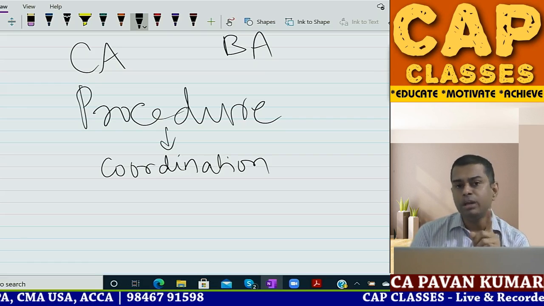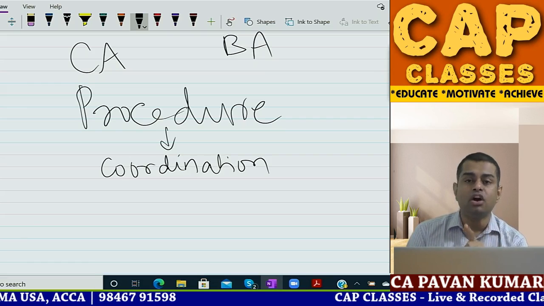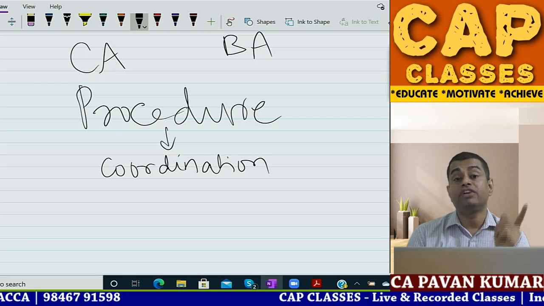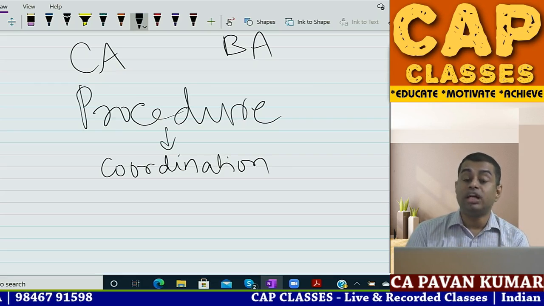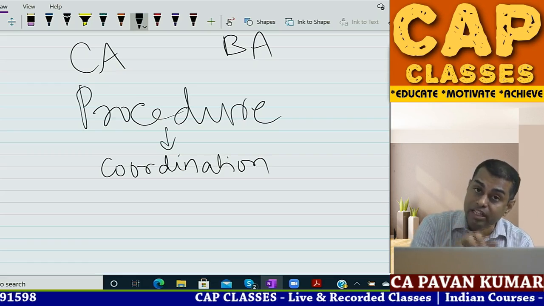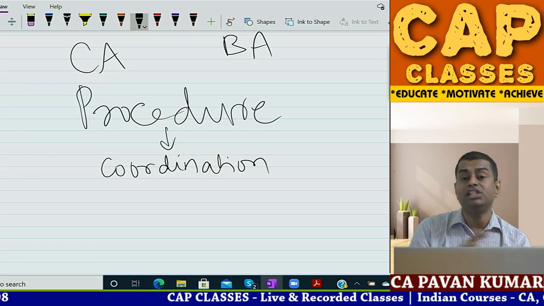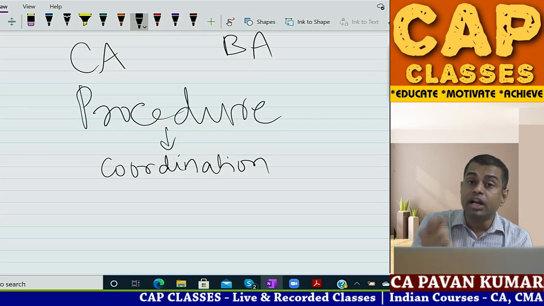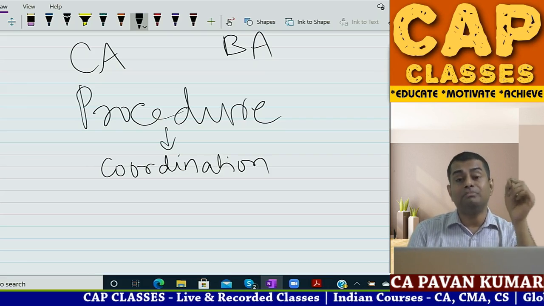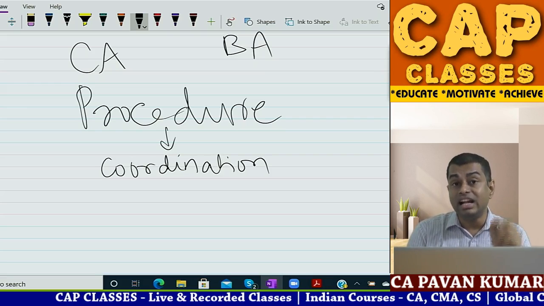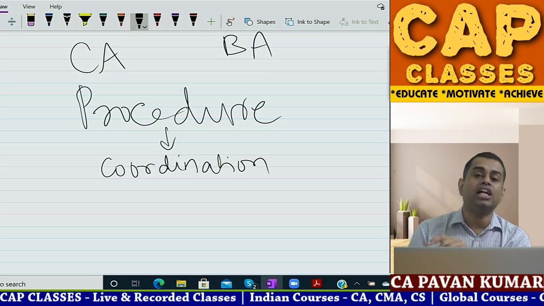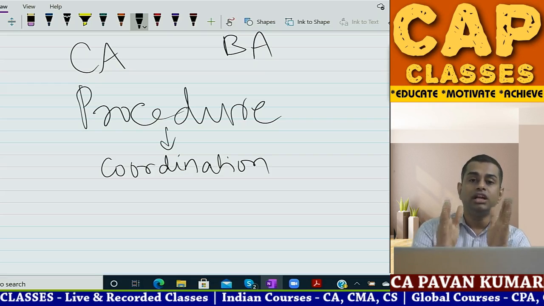But remember, in the duties of the auditor, when you are reporting, you will have to mention whether the books of account are maintained at the branch also, whether branch audit is performed by any other person, whether proper returns are received by the head office from the branch, whether the branch auditor report is received by the company auditor, and the manner in which the branch audit report is dealt with in the company audit report by the central statutory auditor. All these things you will give in the audit report.